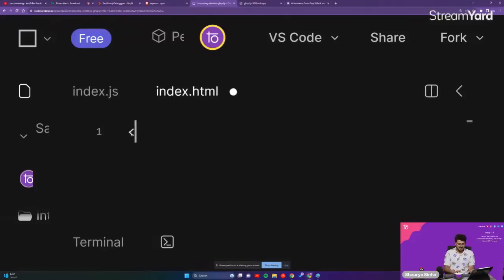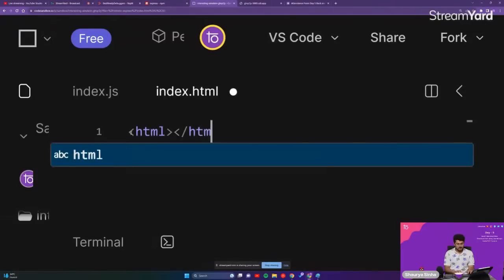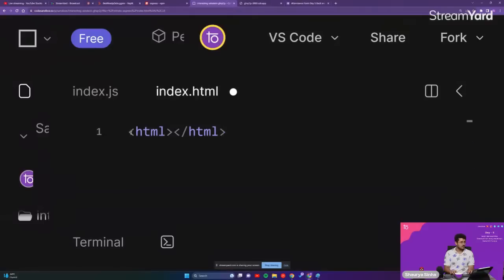I'll have to write the entire code by myself. No issues in that. Give me a second, guys. I'll have to write the code on my own. There's no template that is currently available. Okay.